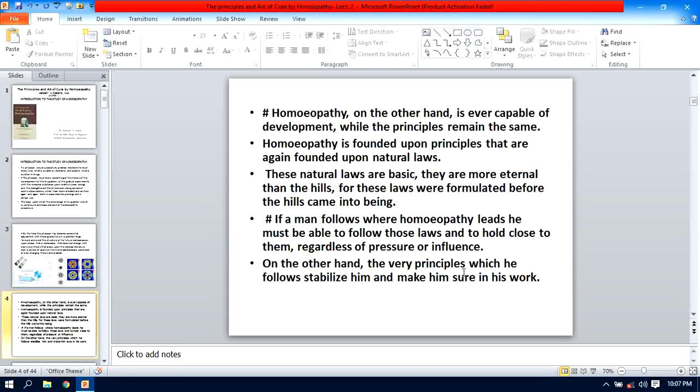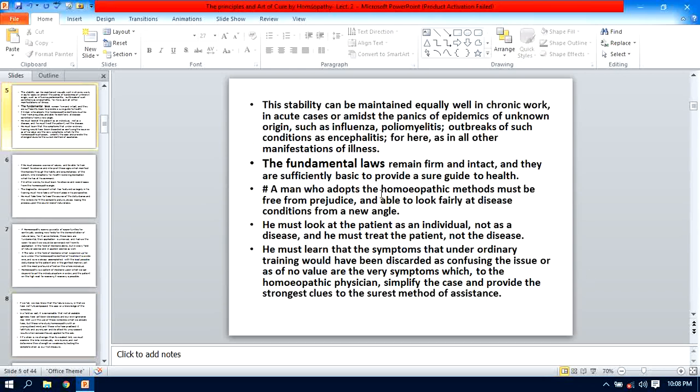The surety is given because he sticks firmly to the principle, which ultimately gives the confidence in the work. This stability can be maintained equally well in chronic work. Yes, this stability can be maintained equally well in chronic work.